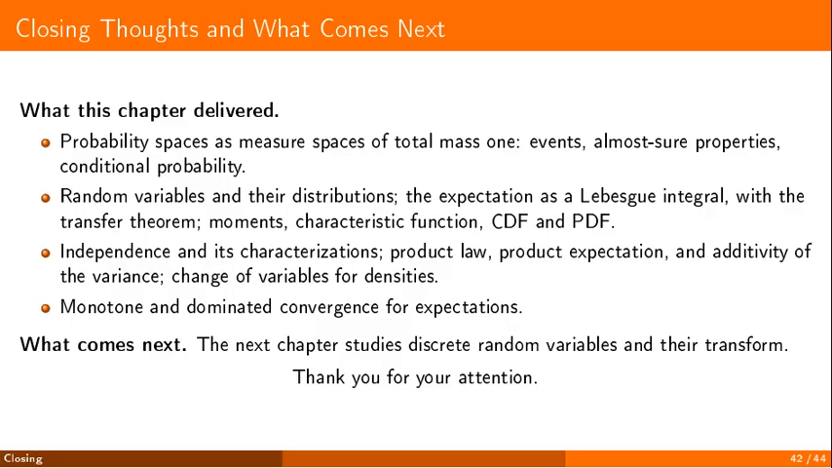Independence followed, with its characterizations, the product law, the expectation of the product, the additivity of the variance, and the change of variables for densities. And finally, monotone and dominated convergence for expectations. What comes next? The next chapter studies discrete random variables and their transform.